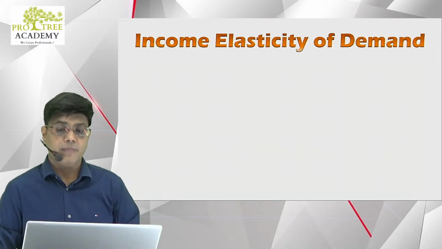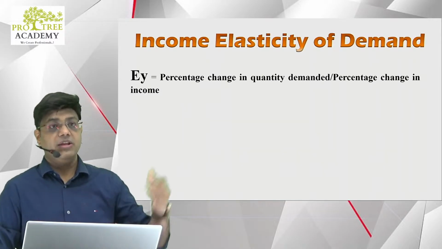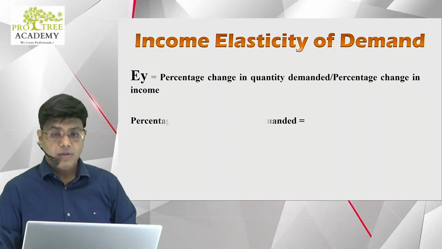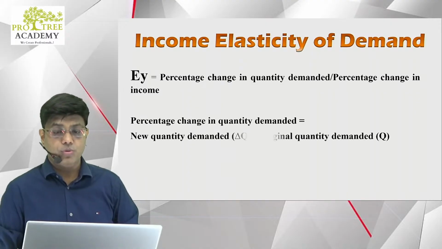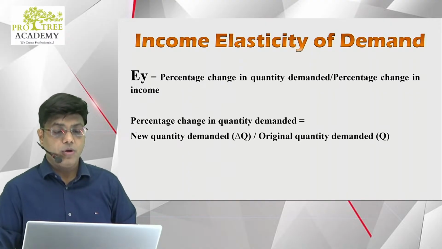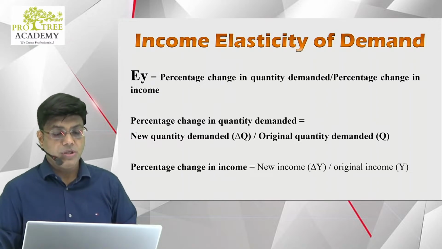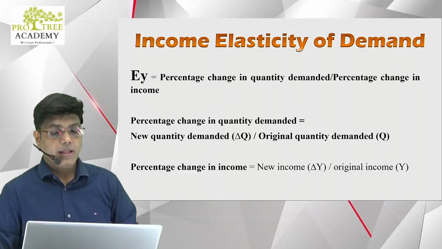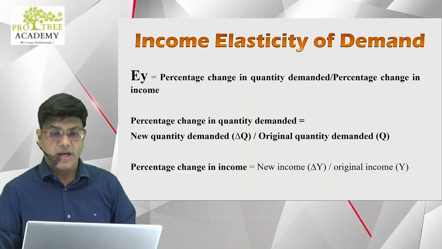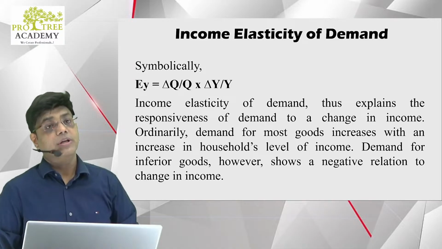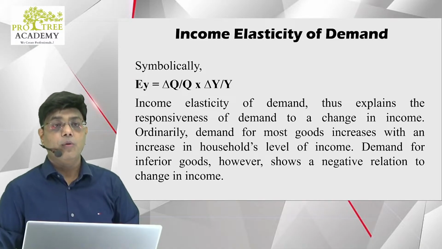Thank you, Sonika, for replying. So there are various formulae. Percentage change in quantity demanded divided by percentage change in income, where percentage change in quantity demanded is equal to new quantity demanded minus original quantity demanded upon original quantity demanded. Percentage change in income is change in income, delta Y, upon original income, Y. And symbolically, EY is equal to delta Q upon Q into delta Y upon Y.